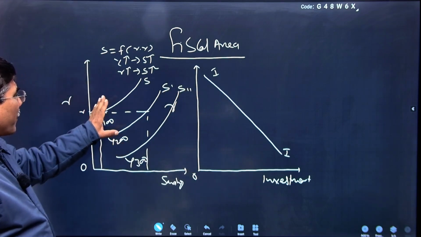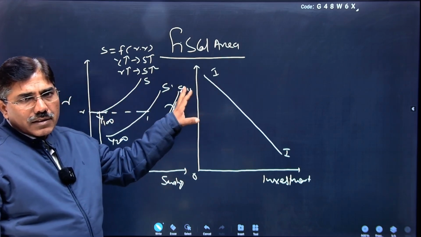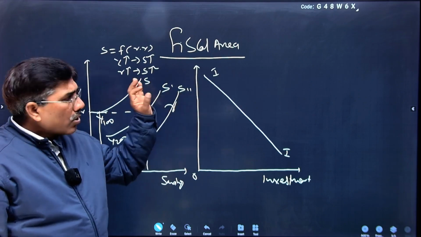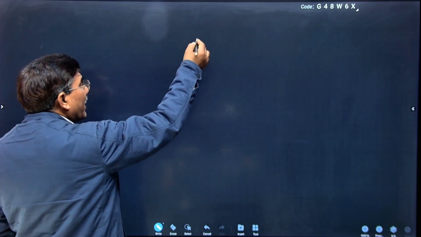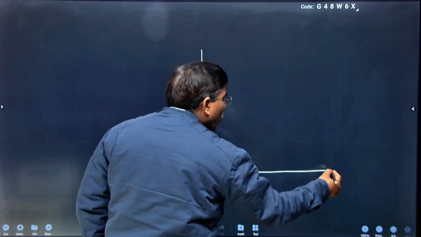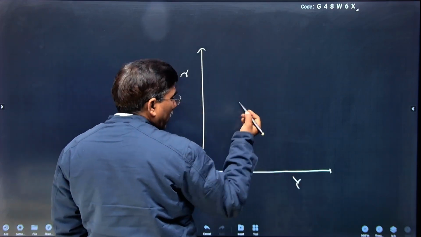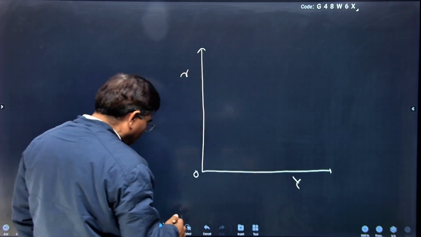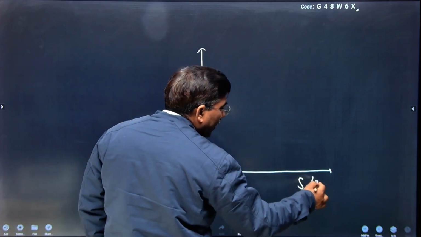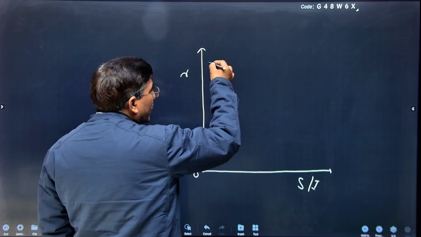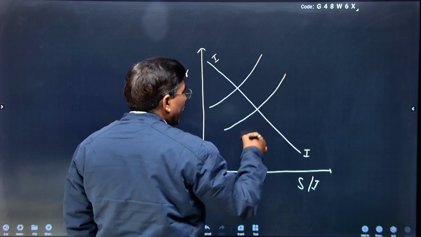What is the relationship of saving, income and rate of interest? What is the relationship between investment and rate of interest? Two points are clear. Now I integrate these two curves, that is the saving and investment curve. Suppose this is our rate of interest, and this is saving and investment, not level of income. As I discussed with you previously, this is the investment curve, this is the saving and income curve.